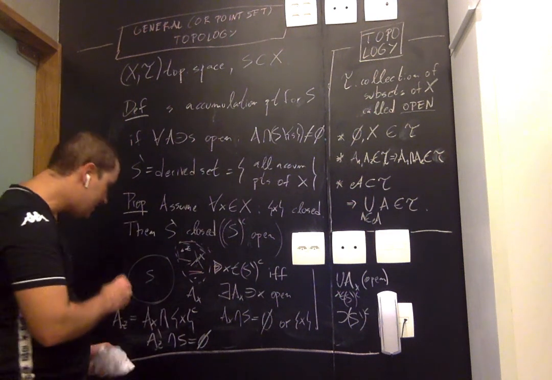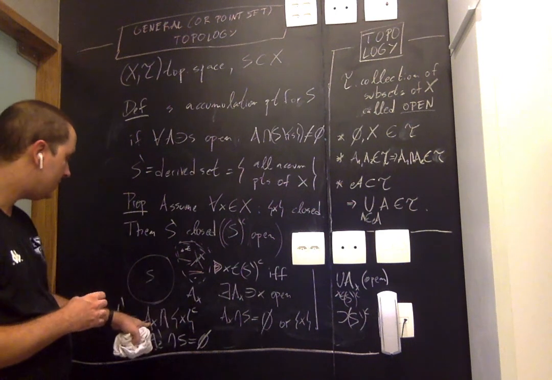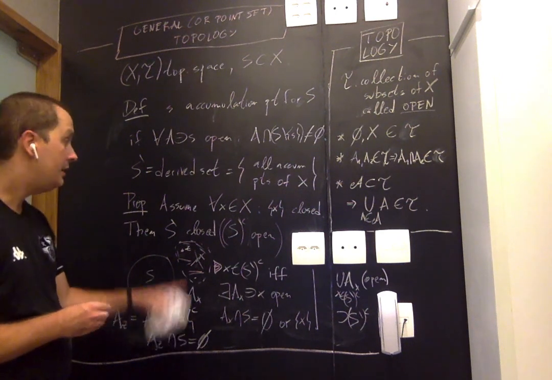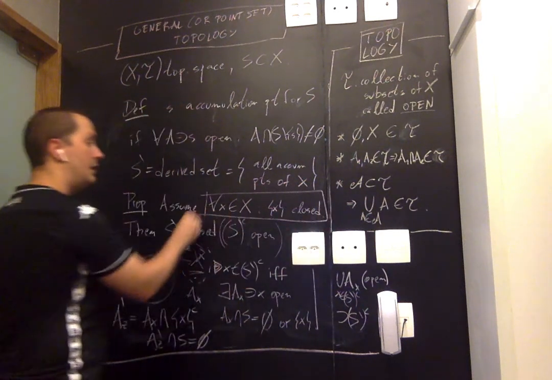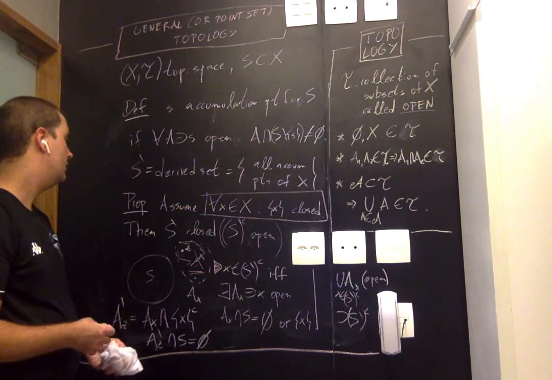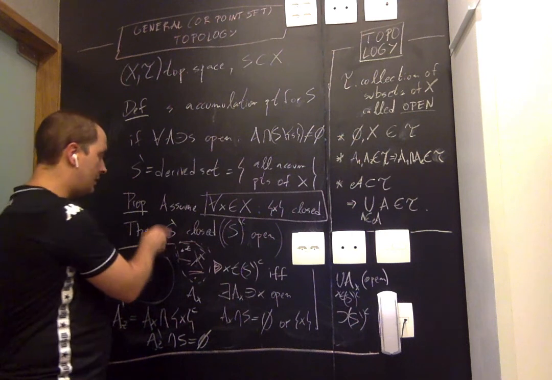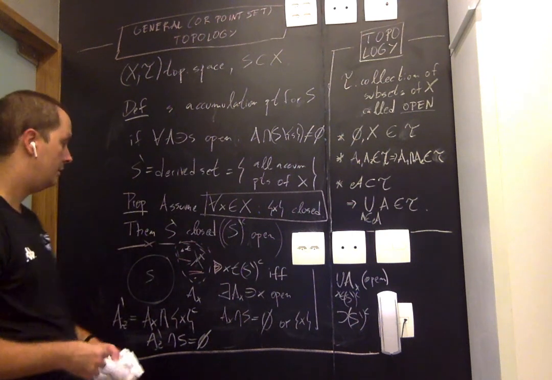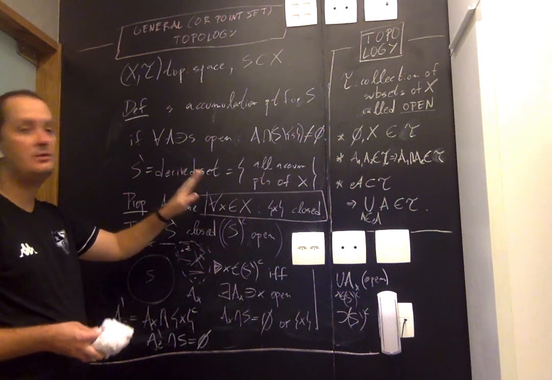Notice that at a key step, we needed to remove a point from an open set and say that this set was still open. And that's where we use this property that we're assuming: that for all X, the set containing only X is closed. If we don't have that, then there are counterexamples where S prime maybe is not closed. But in our setting, as I said, this is always going to be true, so we don't need to worry about this.